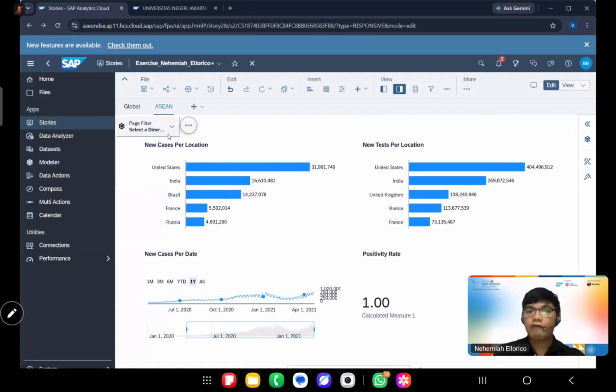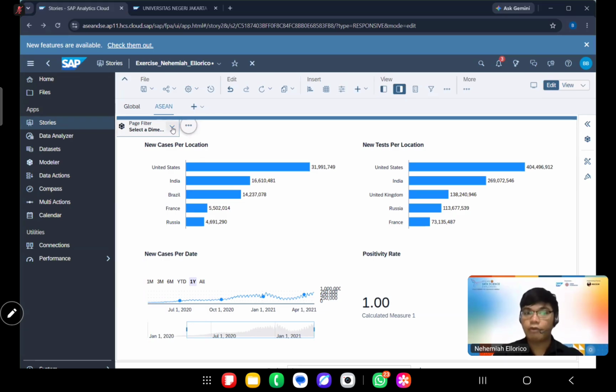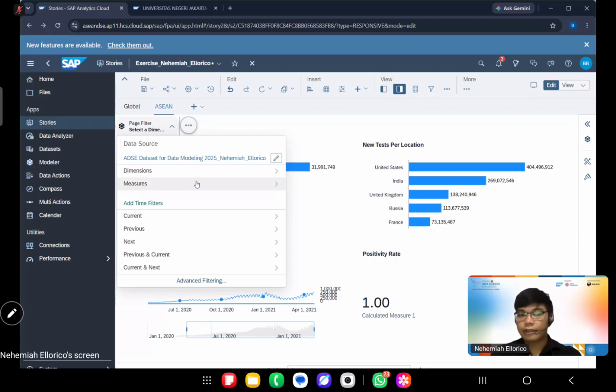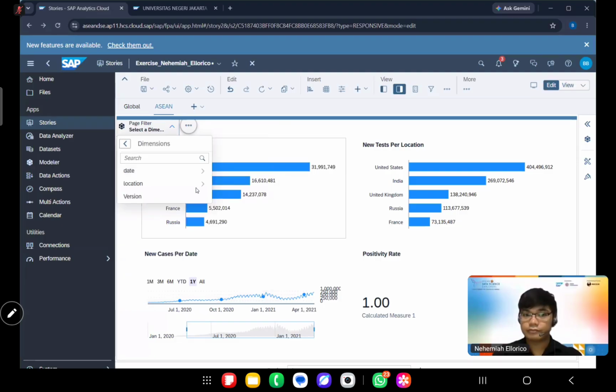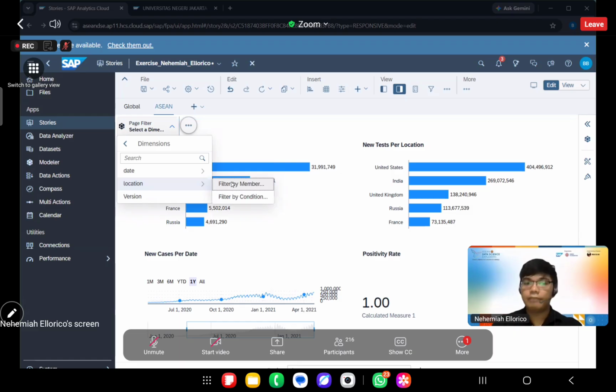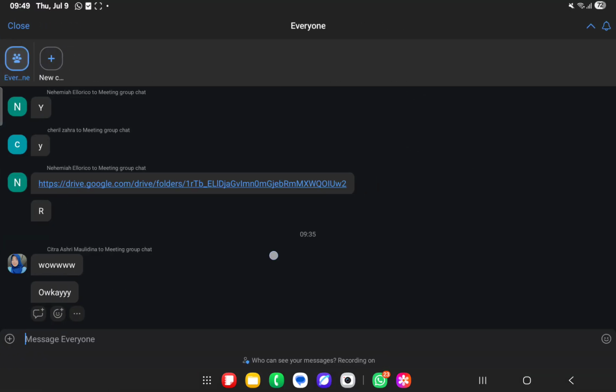So again, after cloning the global to ASEAN, we would click on the input control on the upper side of the page on the insert part, and then we would drop down. We would click the drop down, and then we would expand on the location. Filter by member, because we would only want to filter the countries that are ASEAN.